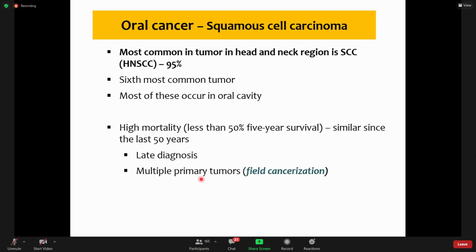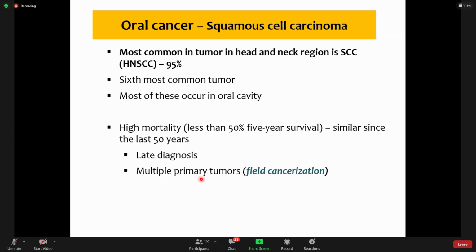But remember that the remaining mucosa has also accumulated some genetic abnormalities, although not enough to develop as carcinomas. So when you treat one cancer, one primary, it is likely that a secondary tumor, a second primary, will appear, again because the remaining mucosa also has genetic changes.